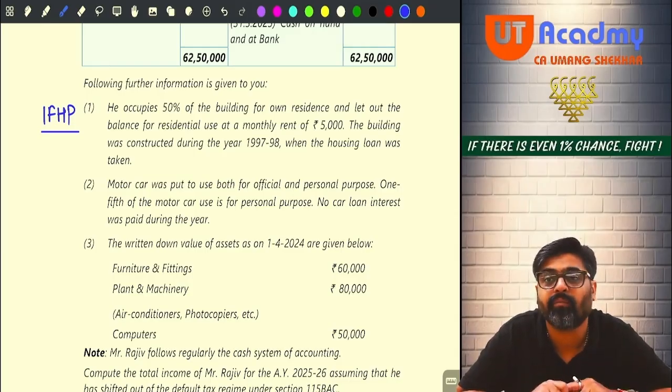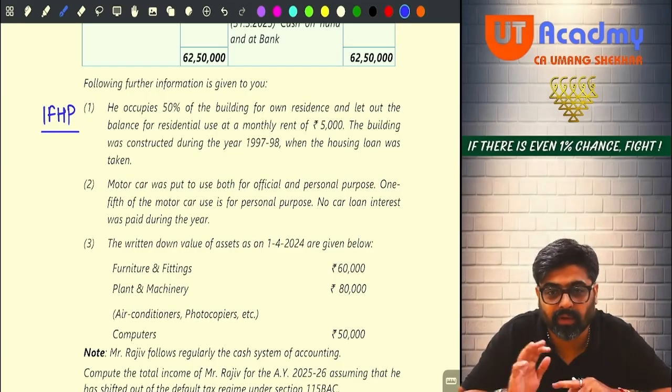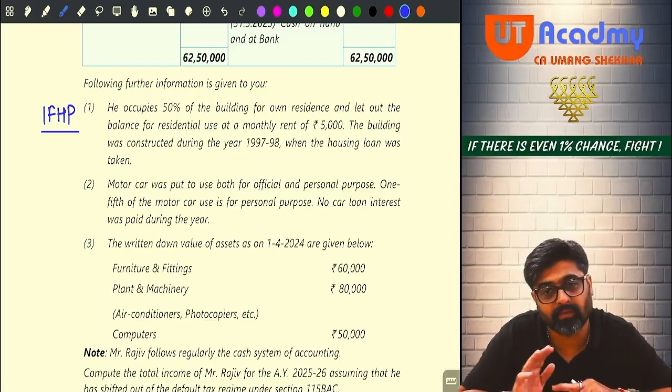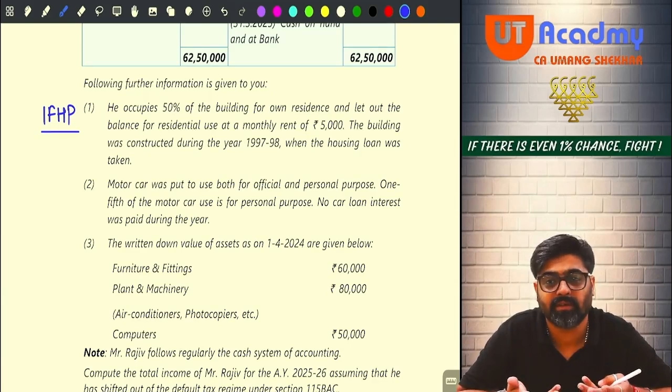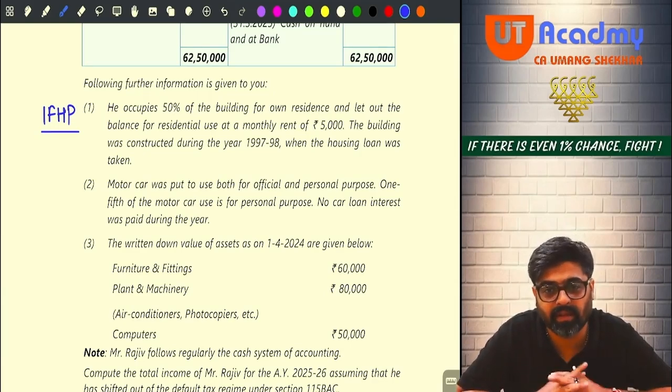Do you remember? House property head, or you have forgotten? If you take a housing loan prior to 1st April 99 for a building, and if that building is SOP, then how much interest on that housing loan can be claimed as a deduction?